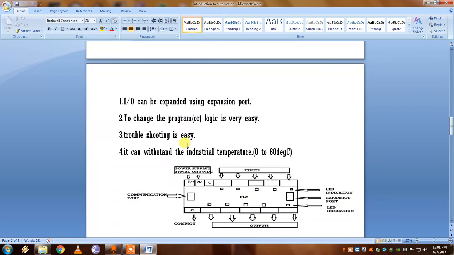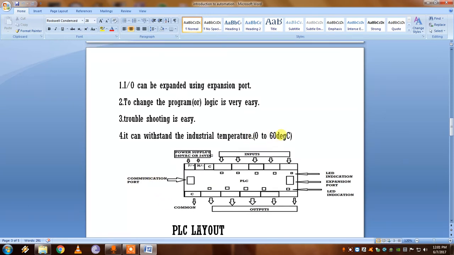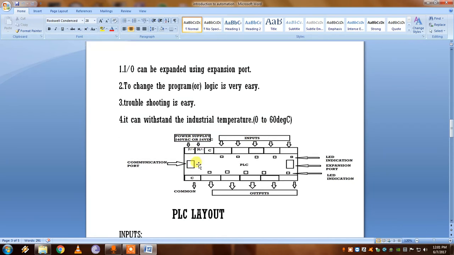But the main advantage is that it can withstand the industrial temperature, which is around 0 to 60 degrees Celsius, where it can withstand up to 60 degrees Celsius. So we can work in industrial areas which have high temperature.